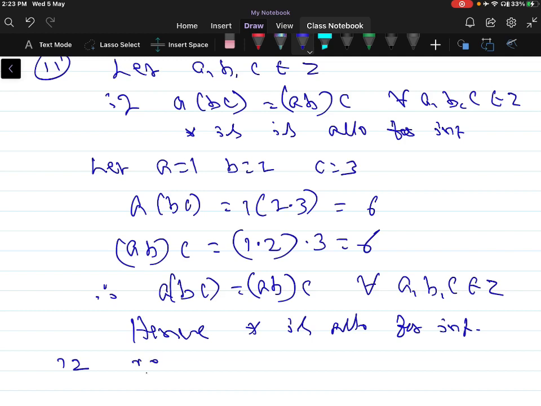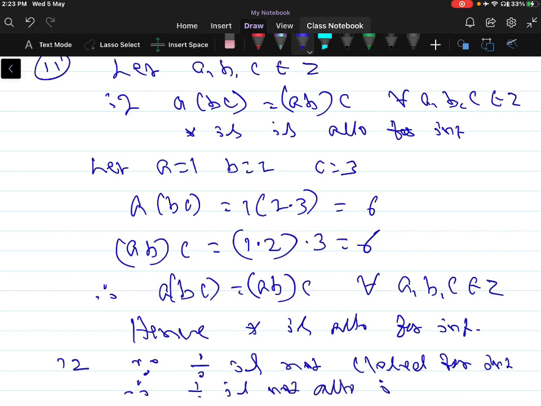Anyway, since division is not closed for integers, therefore division is not associative for integers.